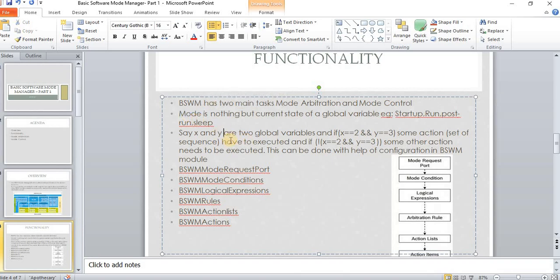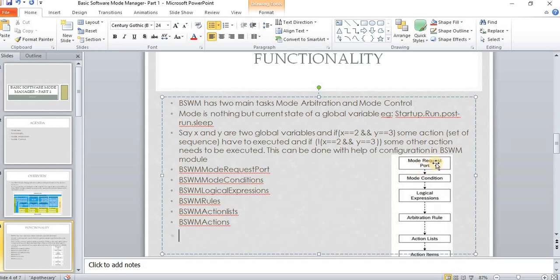In simple terms, say there are two global variables x and y, and there is a comparison which we need to do. If this comparison passes, we need to do one action. If the comparison fails, that is, it does not pass, we need to do some other action. This is done with the help of tags such as request port, condition, logical expression, rules, action list and action.